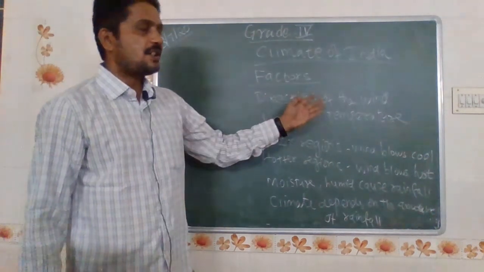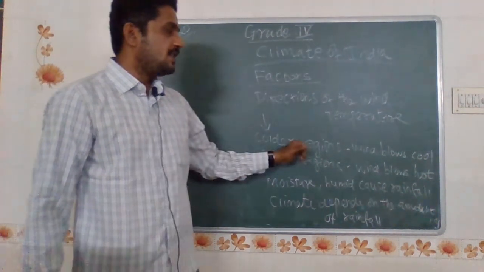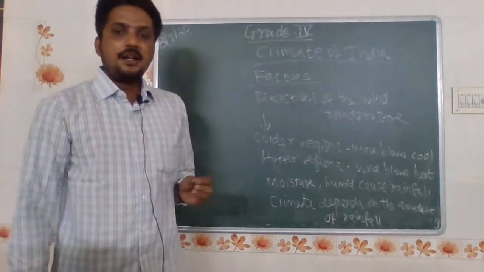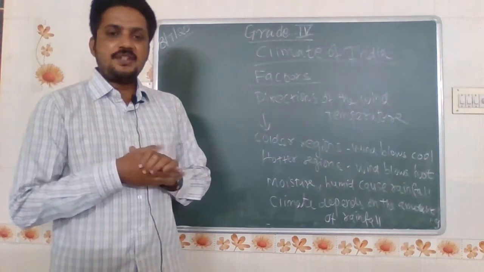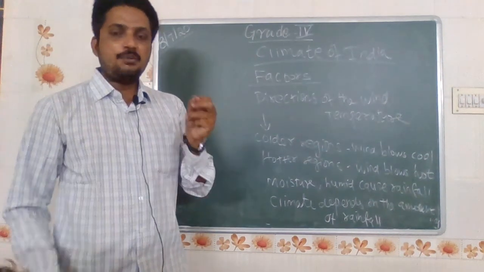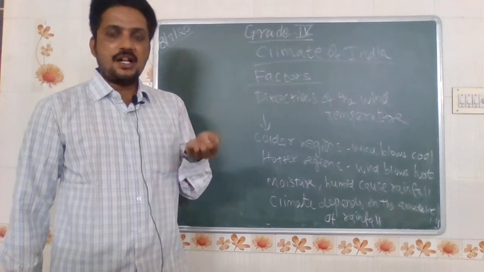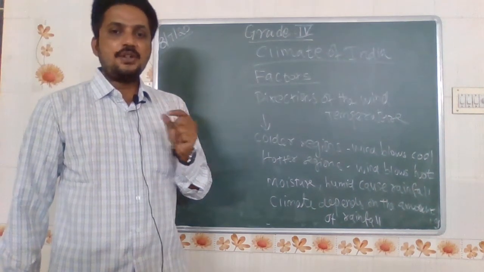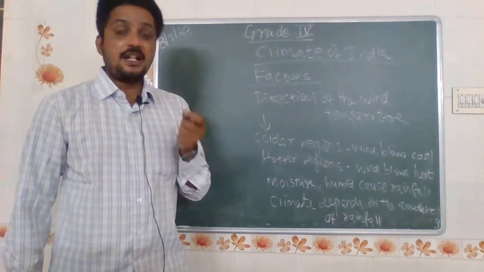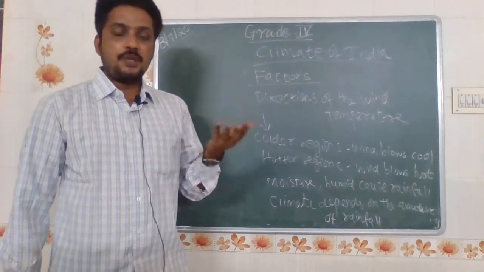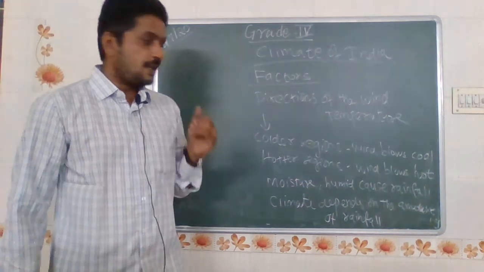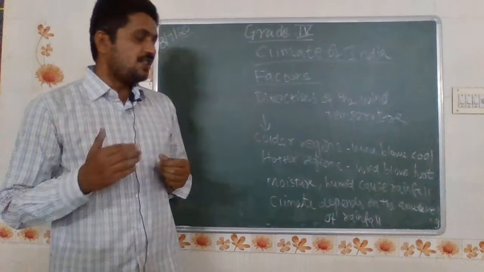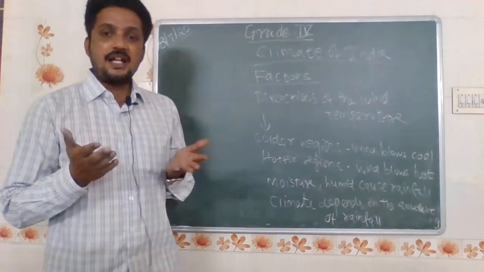What is meant by the direction of the wind? In colder regions the wind blows cool, in hotter regions the wind blows hot. Okay, the sea breeze increases the humidity and moisture in the air. Nearby 41 to 42 degrees Celsius was recorded in April and May in Chennai, higher than in the previous 5 to 7 years. Why? Because the hot wind carries high moisture and humidity.